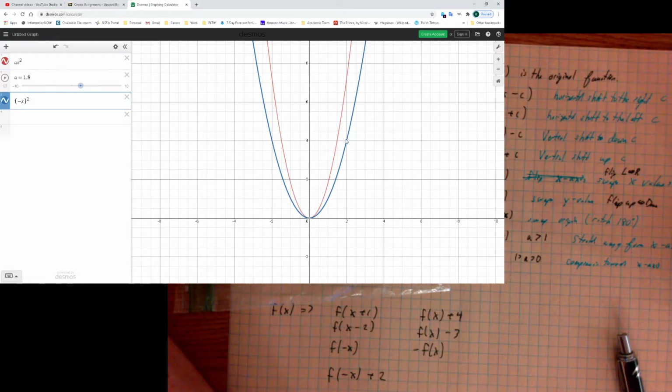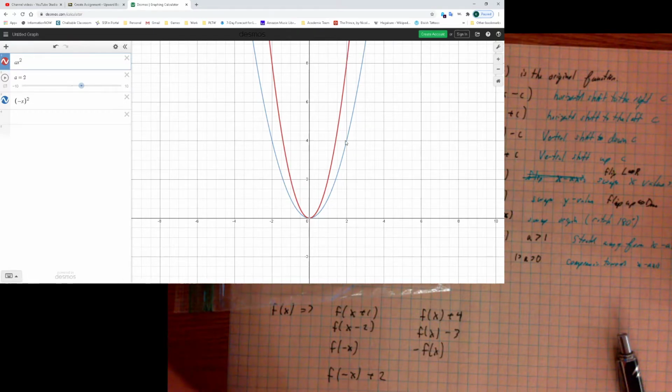The value of 2 has been pulled away to this new value. So instead of having (1, 1), it's now (1, 2). Instead of having (2, 4), it's now (2, 8). All the values have been pulled away from the x-axis.